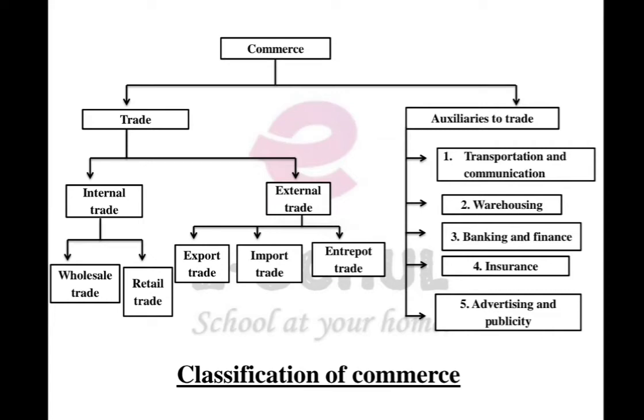Now commerce can be divided into two parts, that is trade and the auxiliaries, or aids, to trade. Trade can be divided into two parts, that is internal trade and external trade. Internal trade is the domestic trade which is happening within the boundaries of the country, it's not going outside the country. For example, there are two types, wholesale trade and retail trade.